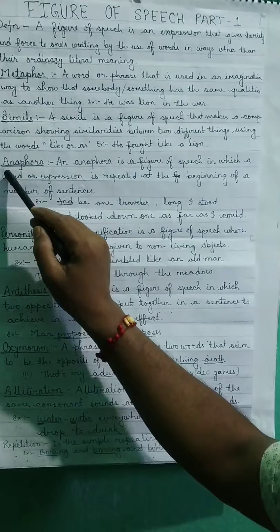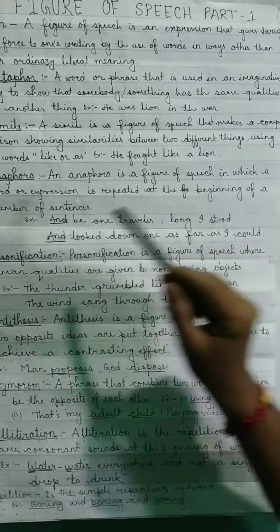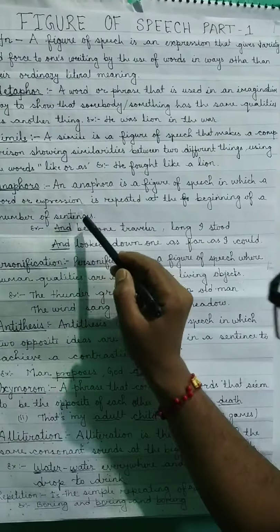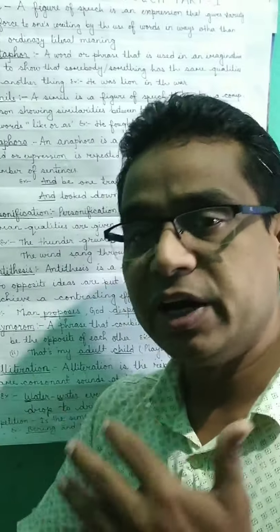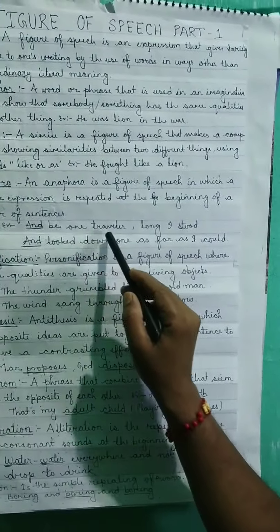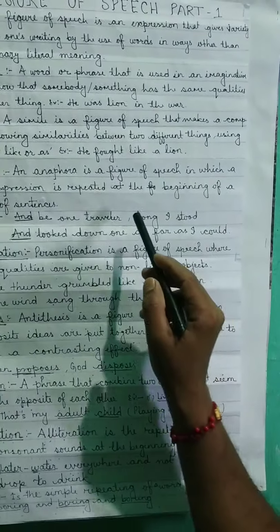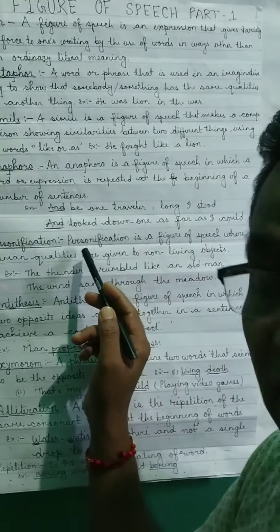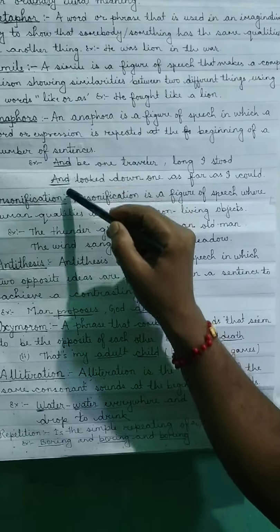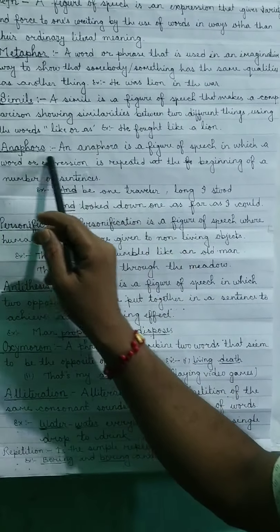Next, anaphora. An anaphora is a figure of a speech in which a word or expression is repeated at the beginning of a number of sentences. Means anaphora, it is repeated again and again at the beginning of the sentence. For example, "And be one traveler, long I stood and looked down one as far as I could." It is taken from class 9 textbook, The Road Not Taken. Okay, see here, "and" in the first line and again "and" is used in the second line. So when the same words are used at the beginning of the sentence, that is called anaphora.